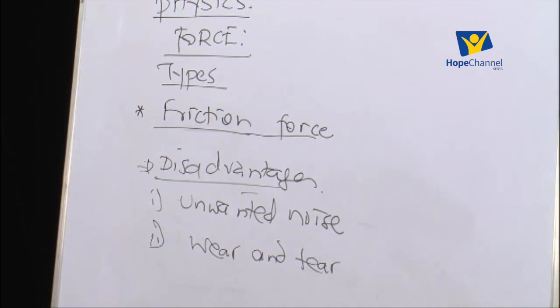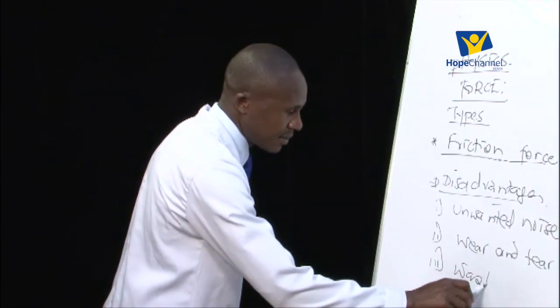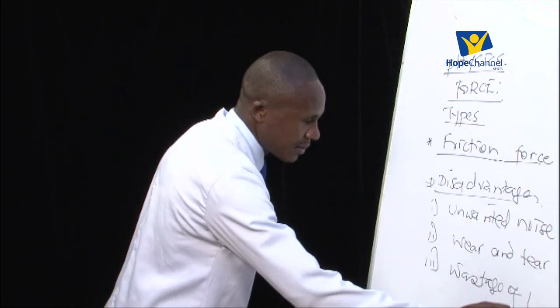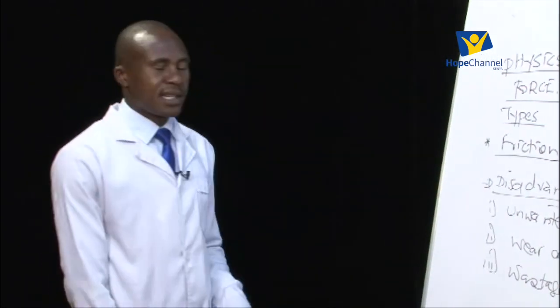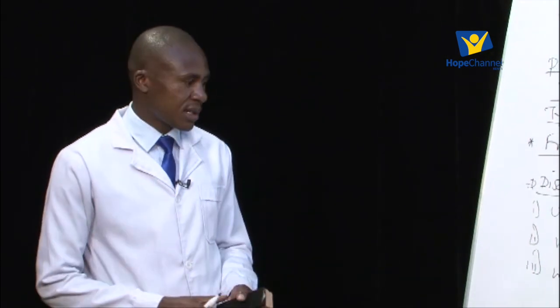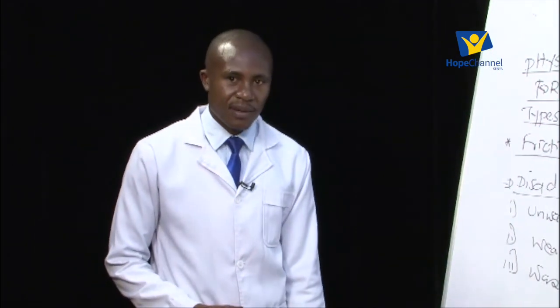Number three, it wastes power. In other words, it reduces the efficiency of machines. Like when you are pushing a loaded wheelbarrow or you are pulling a cart which is loaded, you require a lot of force. These are some of the disadvantages of the friction force.